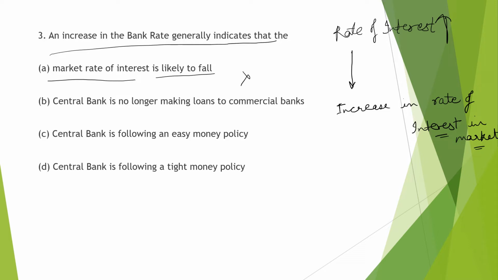Then, central bank is no longer making loans to the commercial banks. So it is also not correct. The central bank will still make loans. Next is central bank is following an easy money policy. If we are saying that the bank rate has increased, it means they have used a tight money policy because they are trying to stop the expansion in the economy. That is why they have increased the interest rate.